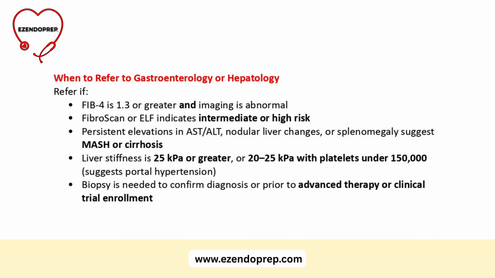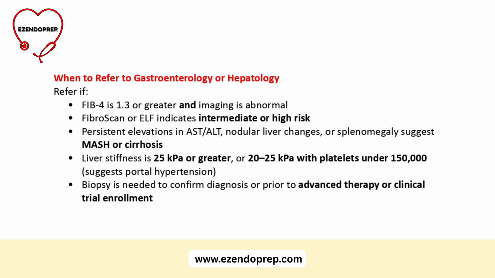Now, the big question, when do we refer to GI or hepatology? Here's the checklist. If FIB-4 is 1.3 or higher and there's abnormal imaging, that's one reason. If FibroScan or ELF suggest intermediate or high risk, they need specialist care. If you're worried about MASH or cirrhosis, maybe their ALT and AST stay elevated, or imaging shows nodular changes or splenomegaly, refer.